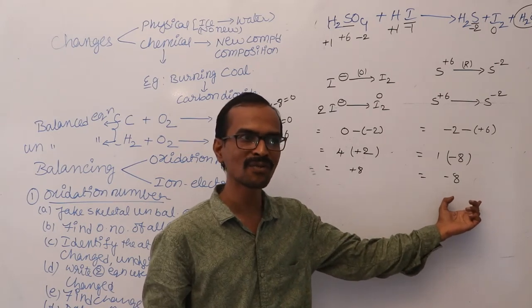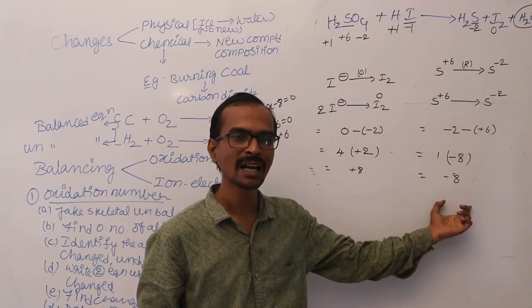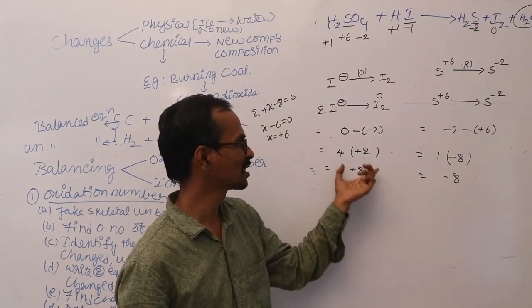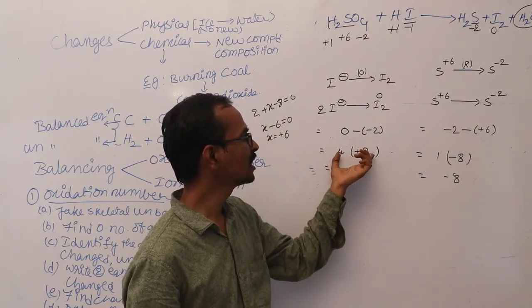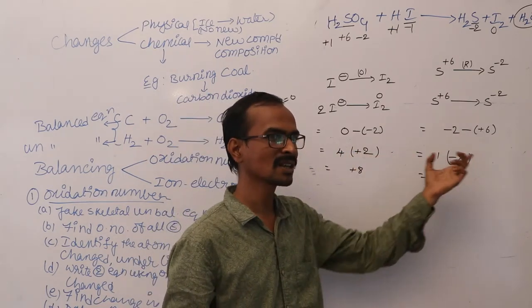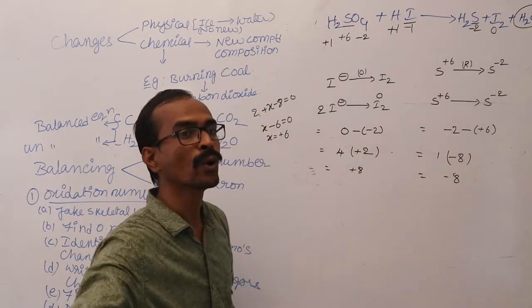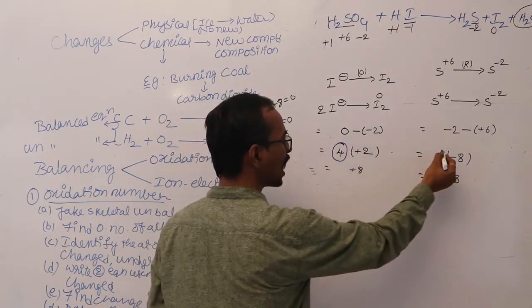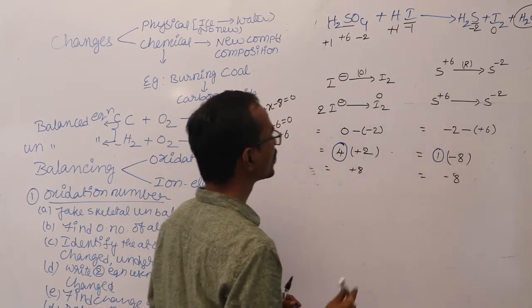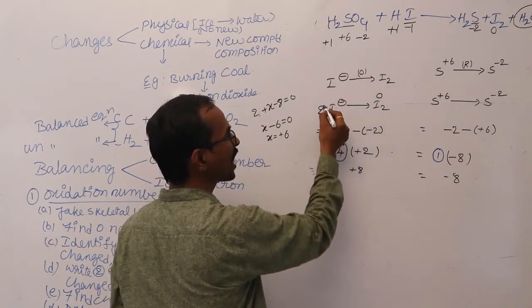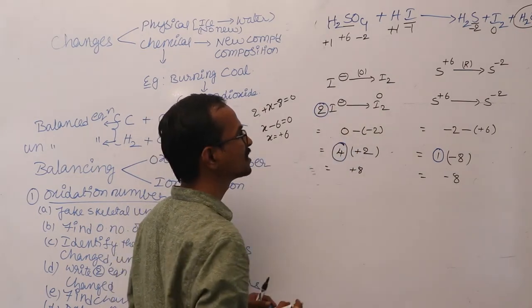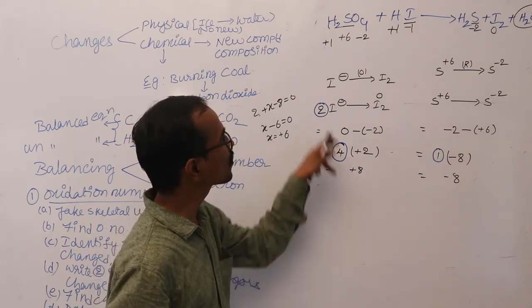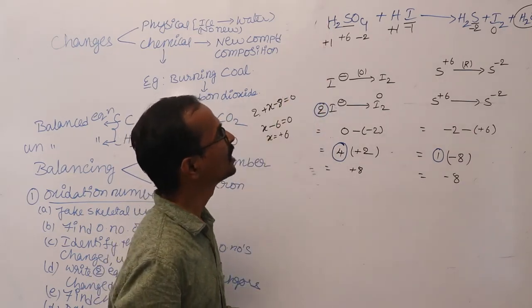The number which is used for equalizing the increase in oxidation number with the decrease in oxidation number is called the coefficient. So in this reaction the coefficients are 4 and 1. Here we already have another coefficient for iodine, that is 2. So to get the balanced equation, using these coefficients you just write the equation again.